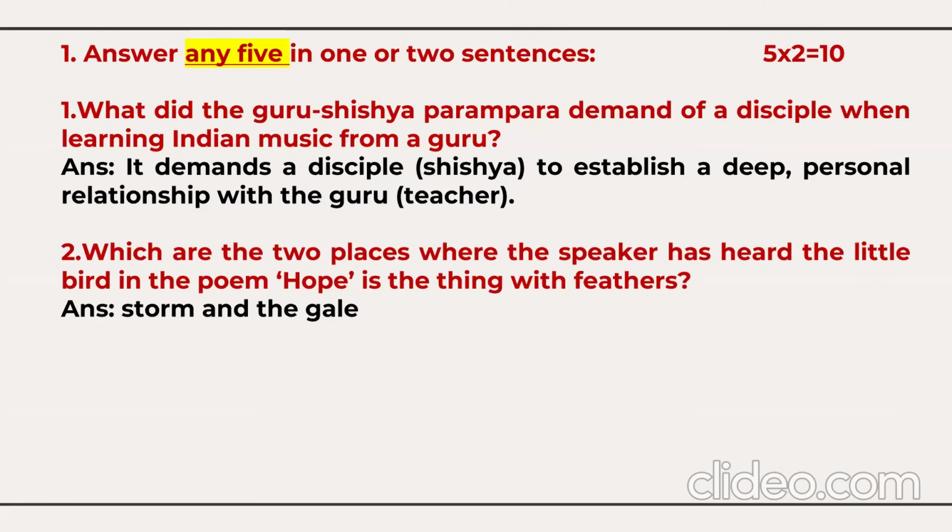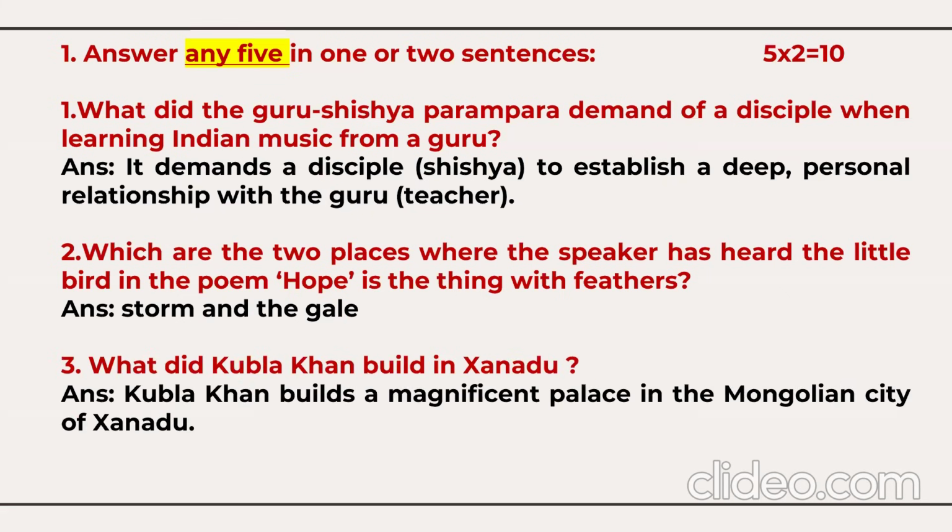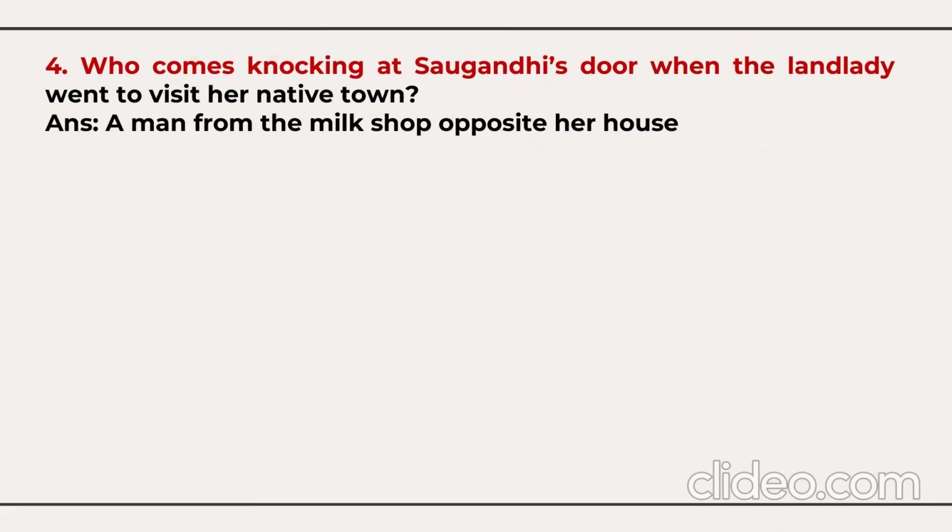Which are the 2 places where the speaker has heard the little bird in the poem Hope is the Thing with Feathers? He has heard the bird in the storm and in the gale. What did Kubla Khan build in Xanadu? Kubla Khan builds a magnificent palace in the Mongolian city of Xanadu. Pleasure Dome. He always says Pleasure Dome.